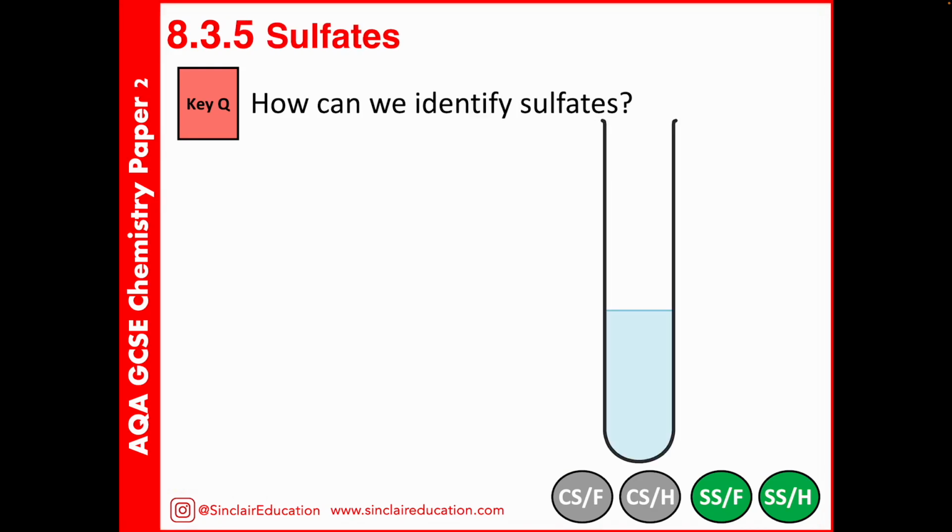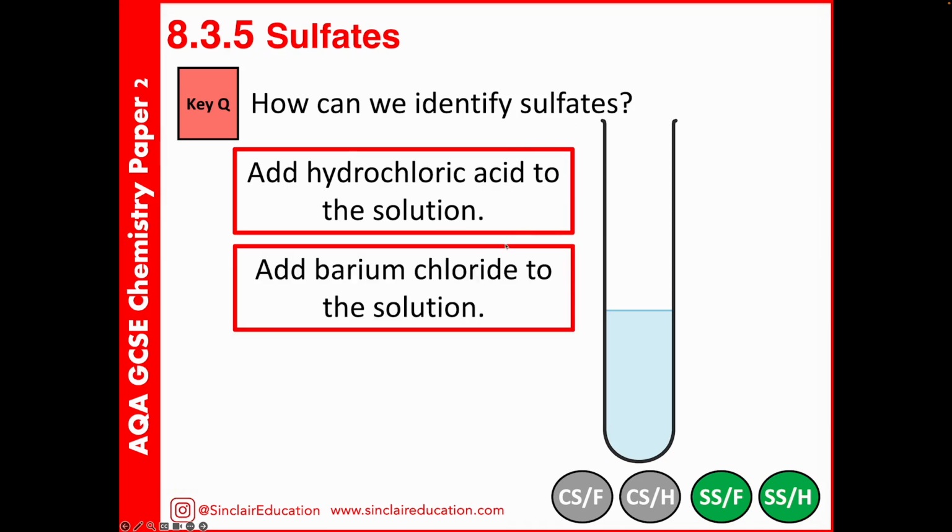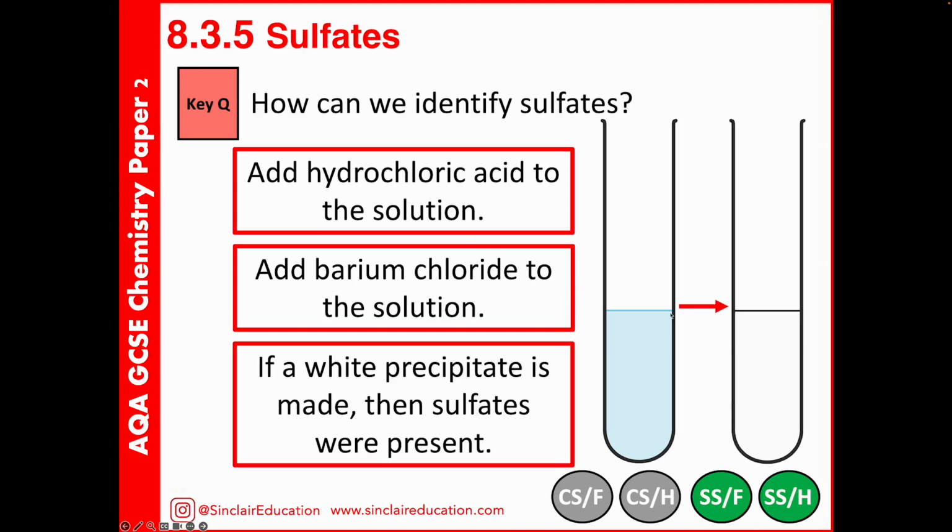With our sulfates, it's the same problem. We cannot add sulfuric acid to the solution because we'll add sulfate ions. We'll get a positive result. So now we use hydrochloric acid. So we've acidified this, and we now add barium chloride. So the chemicals you're going to have to learn, but hydrochloric acid pairs with barium chloride. So we're adding these chloride ions twice. If a white precipitate is made, then sulfates are present.